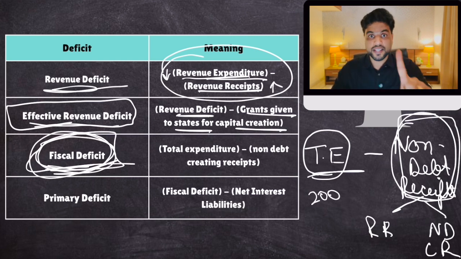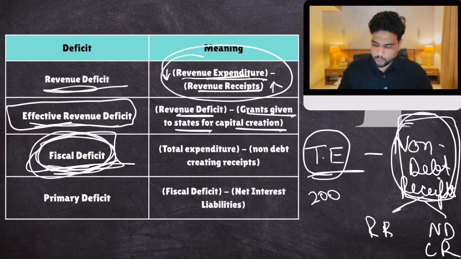Any doubts? If there are any doubts, do ask me those doubts. These WhatsApp groups are created for a reason, so do ask me those doubts. All right. Now let's come to primary deficit.